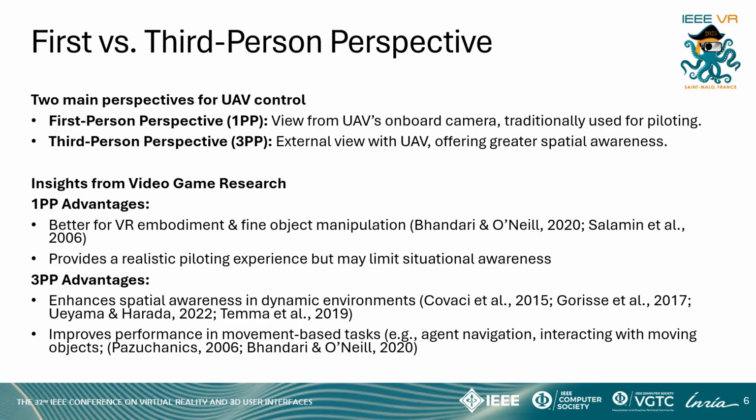Selecting the right perspective for UAV control is crucial. The first-person perspective, or 1PP, commonly used for piloting, provides a realistic onboard view, but may limit situational awareness. In contrast, the third-person perspective, or 3PP, offers an external view, enhancing spatial awareness and improving performance in dynamic environments. Research from video games and VR suggests that 1PP is better for precise control, while 3PP adds navigation and movement-based tasks. Given that load factors and motion can alter an operator's perception, our study investigates whether a 3PP interface could enhance teleoperation performance under real flight conditions.